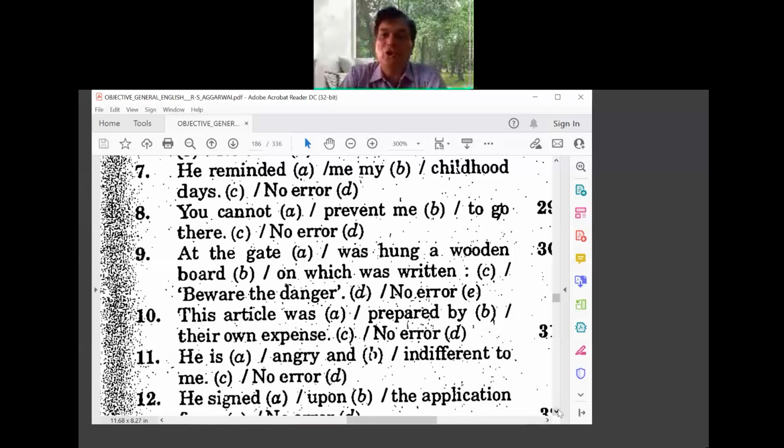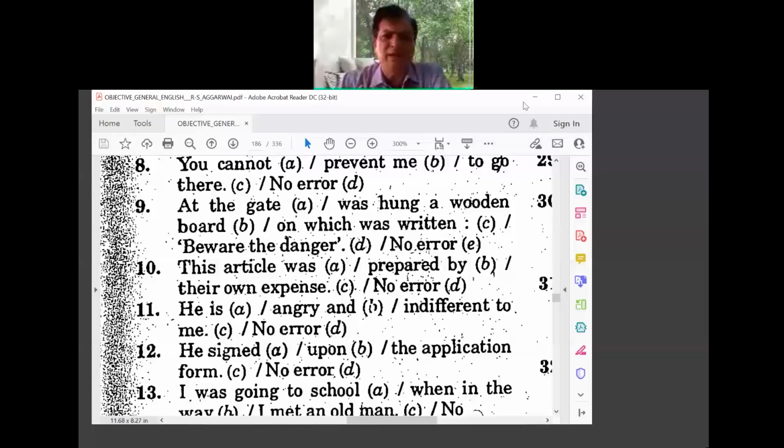What should be the answer? Option C. On which was written. That is not the right answer. Probably you must have seen the board in the cities and all. You must have seen the board: Beware of the dogs. Be aware of the dangers. Right, aware of, beware of.